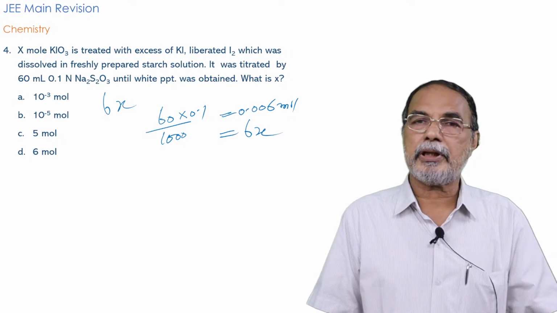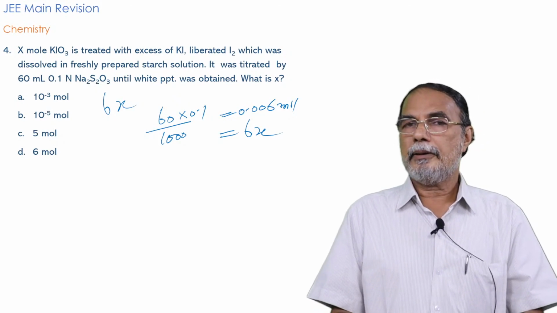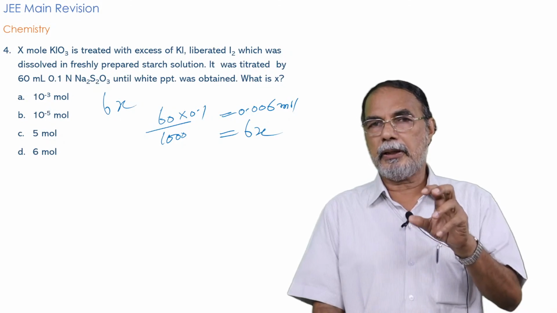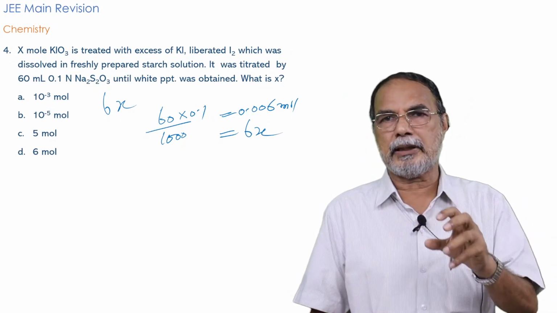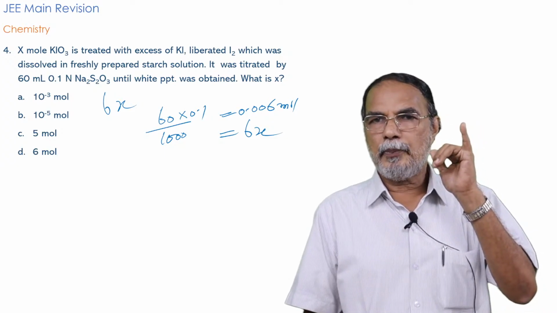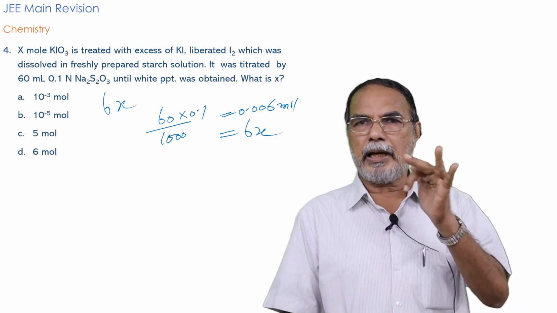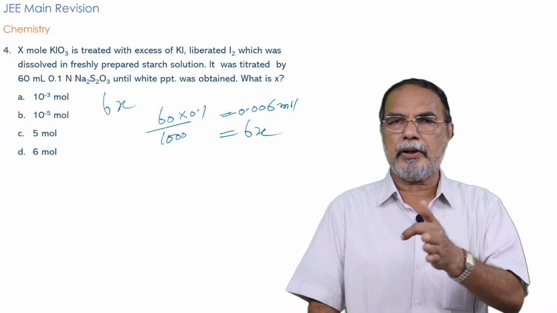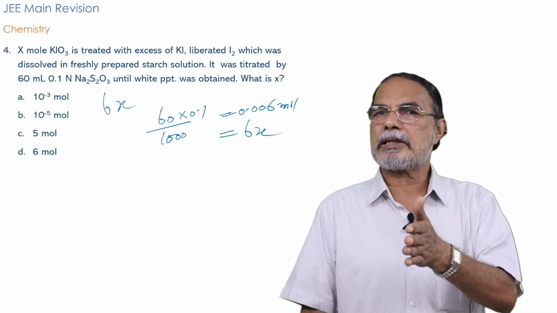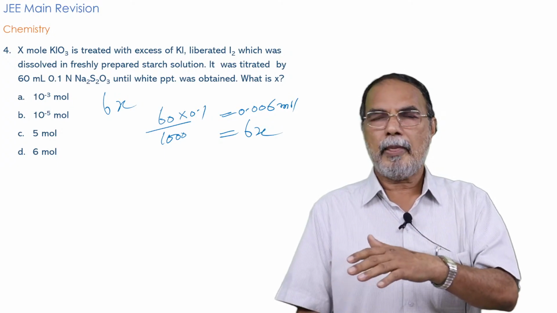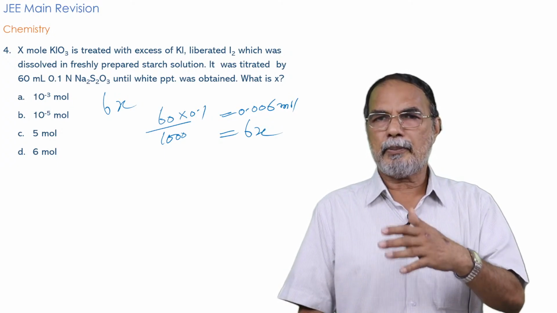It's a good question. The question requires so many things as prerequisites. One is the bromate-bromide reaction or the iodate-iodide reaction. In this case, it is the iodate-iodide reaction, and the product is I2. The same is true of bromate-bromide: BrO3 minus and Br minus will give Br2, a similar equation. Remember that also.